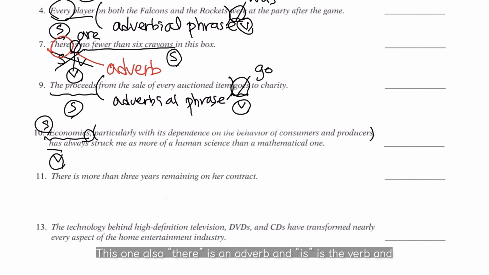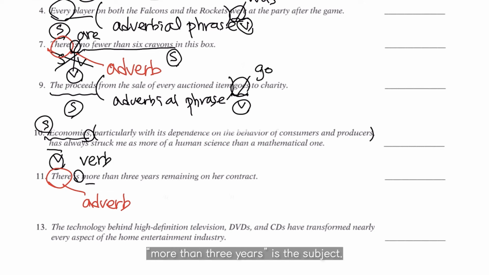And number 11, there is more than 3 years remaining on her contract. Okay, and this one also, there is an adverb, and is the verb. And more than 3 years remaining on her contract, more than 3 years is the subject.